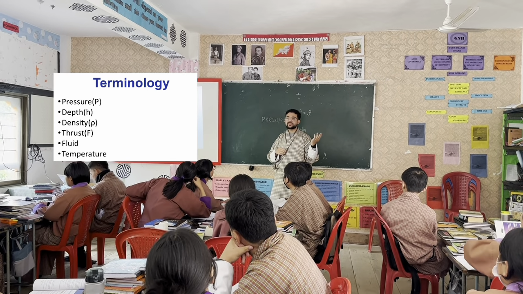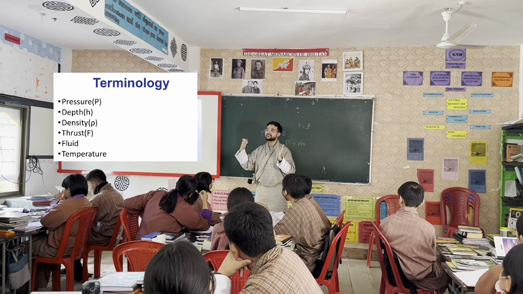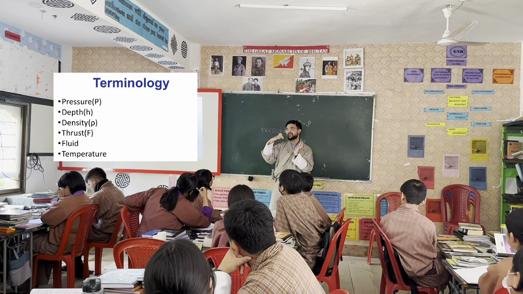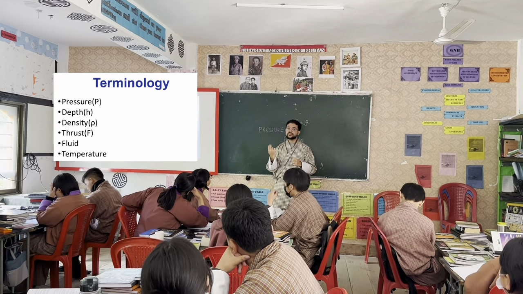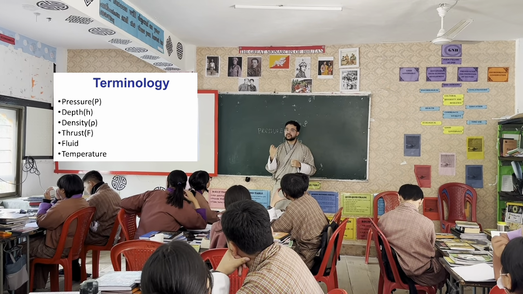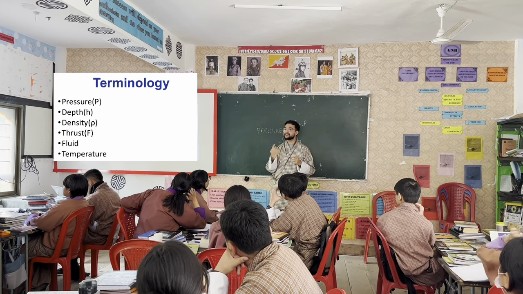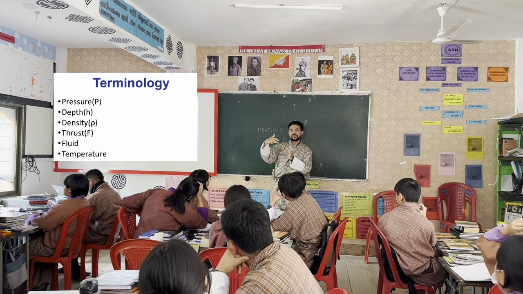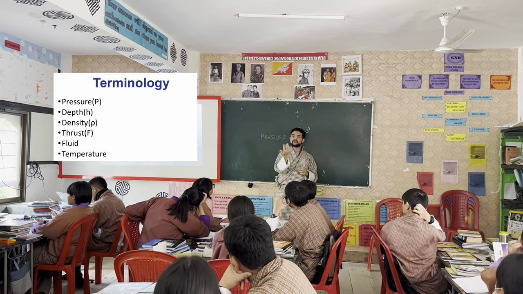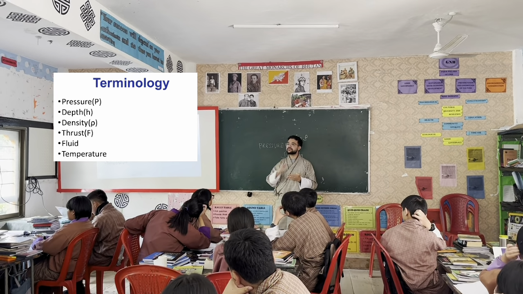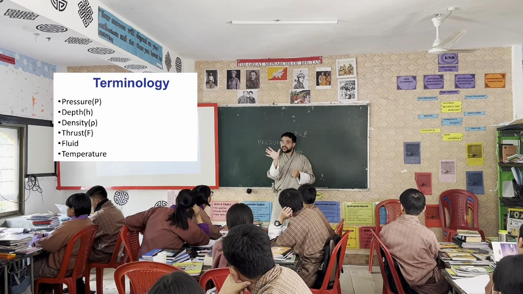No, now it is updated. We have 5. But let's assume only 3 right now. From those 3, what are the fluids? One is liquid, another one is gas. So gas and liquids are called fluids. Not just liquids, gas is also called a fluid. Anything that can flow is a fluid, and gas can also flow. So liquid and gas are called fluids.